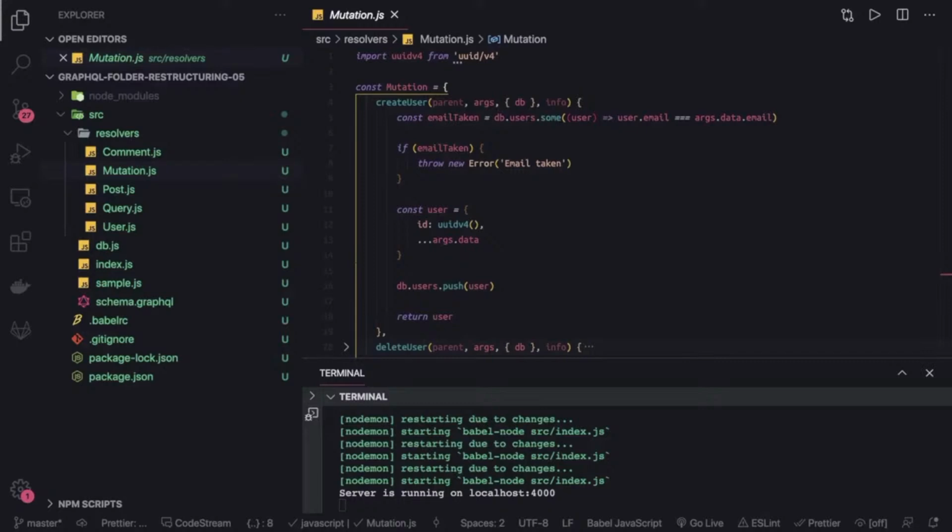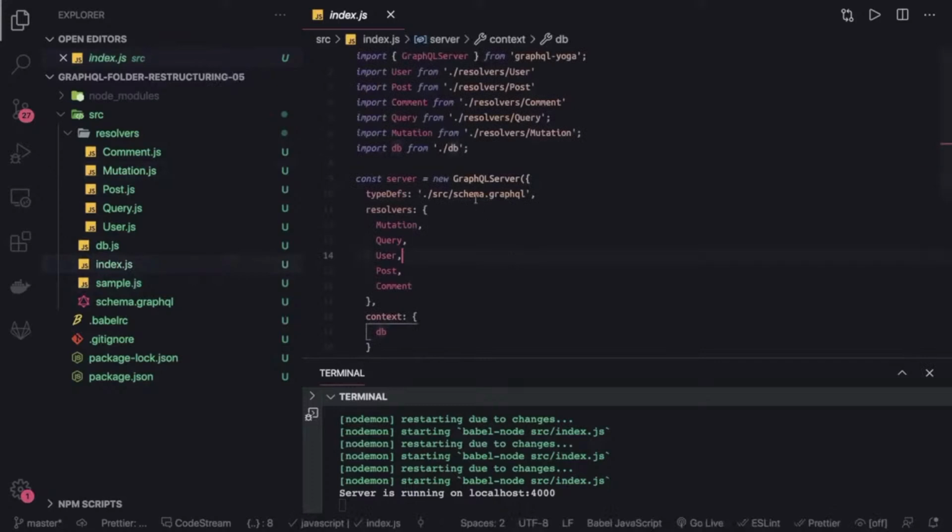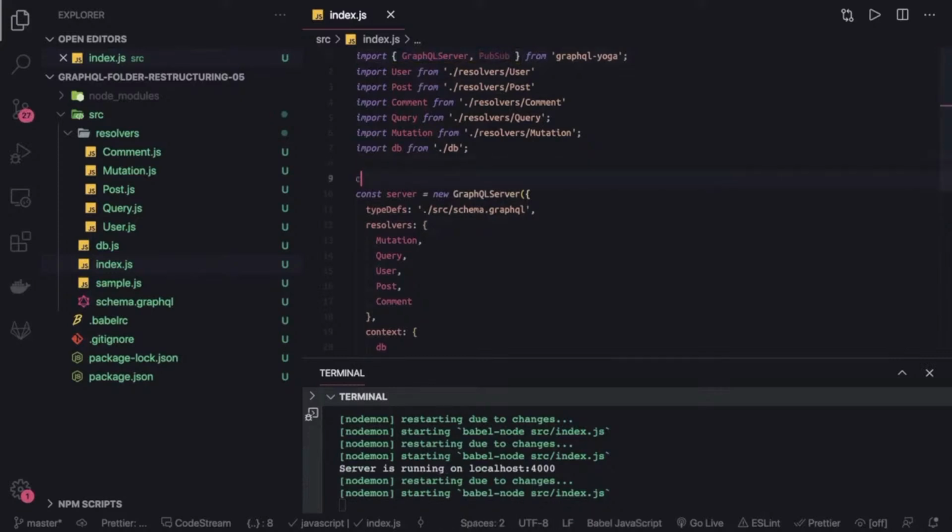So we are going to use the pub/sub. The basic setup is we are going to get this pub/sub from the GraphQL instance only. You can think about this as a Redis pub/sub. For the GraphQL server, this is how we can set it up: we have to create const pubsub equal to new PubSub, and just pass this pubsub instance to your context.